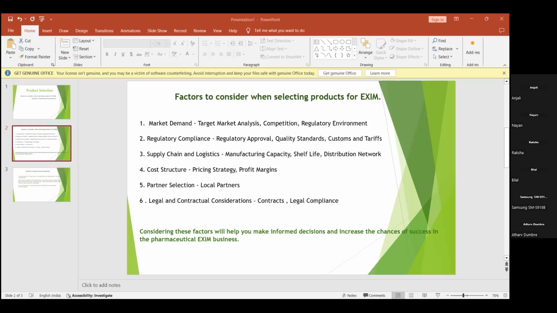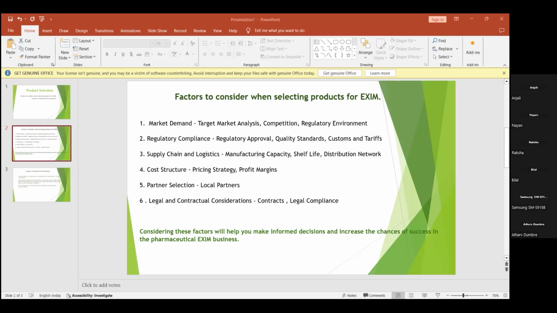FDA is the Food and Drug Administration. For import and export, what are the requirements? What documents are needed? Then comes quality standards. For example, any product before importing and exporting has to have good quality standards. That is, after consuming, the customer should feel happy and satisfied with that particular item. It might be eatable products or anything, the quality should be good.